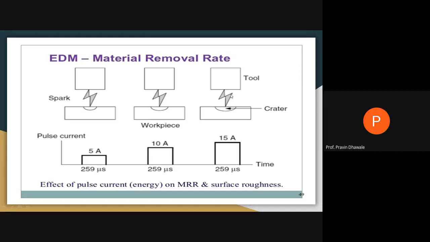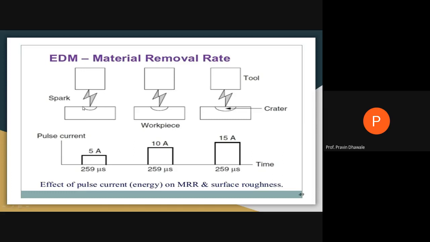This will be the tool, this will be the workpiece. We are keeping surface roughness constant, timing for the current will be constant. This will be the time in microseconds, and we are increasing the amount of current: 5 ampere, 10 ampere, and 15 ampere.